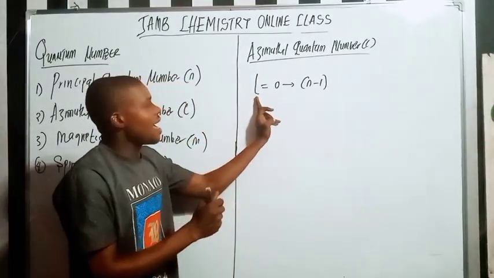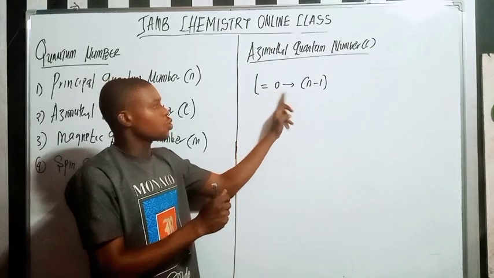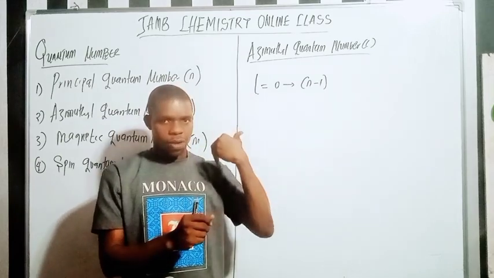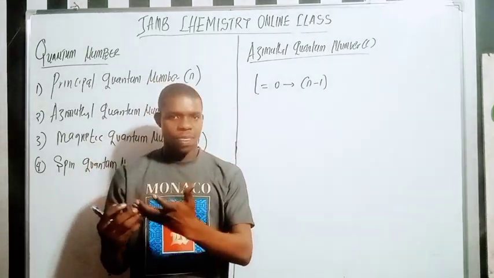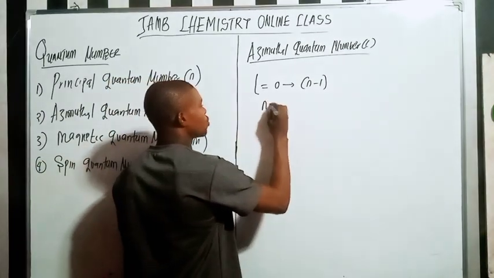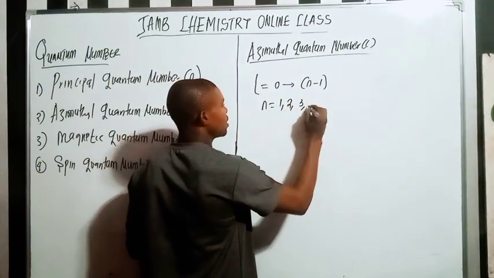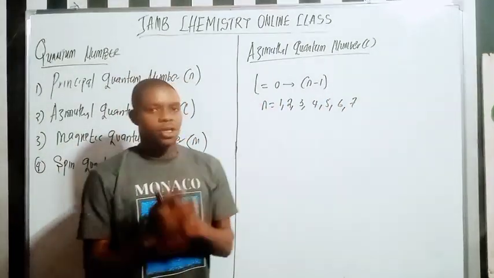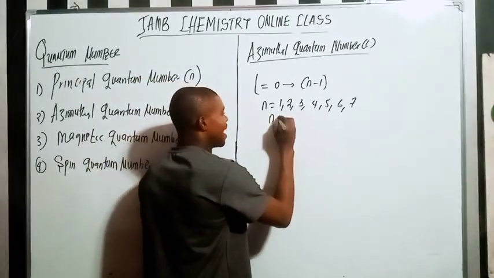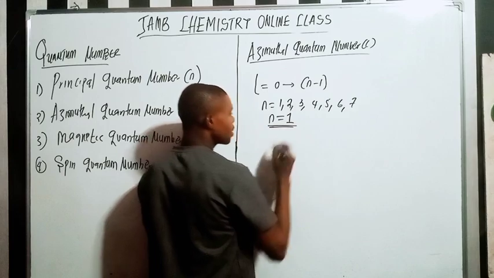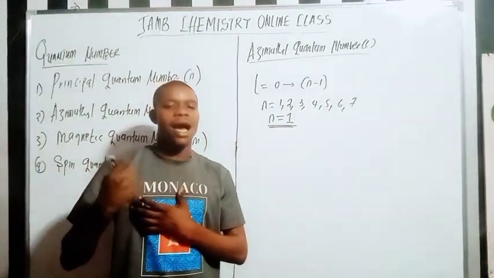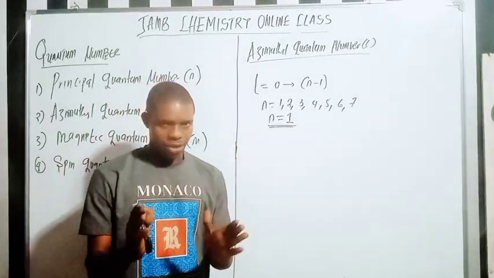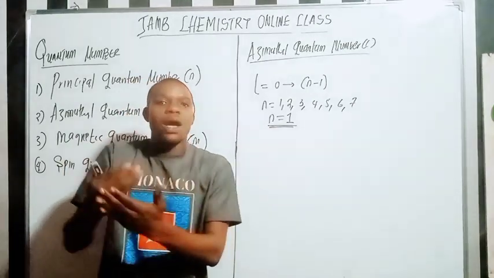So the azimuthal quantum number equals 0 to n minus 1. It means that for every azimuthal quantum number, it must start from 0 to n minus 1. And n can be 1, 2, 3, 4, 5, 6, and 7. So if my n is 1, what is the azimuthal quantum number?